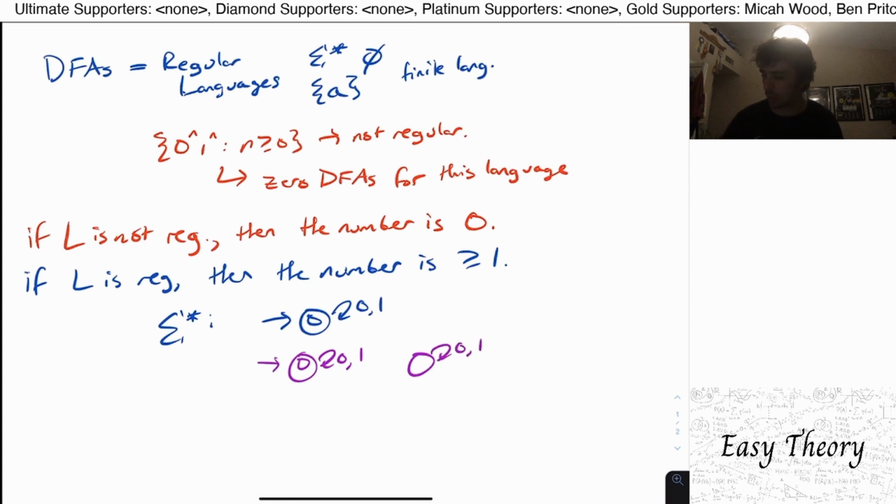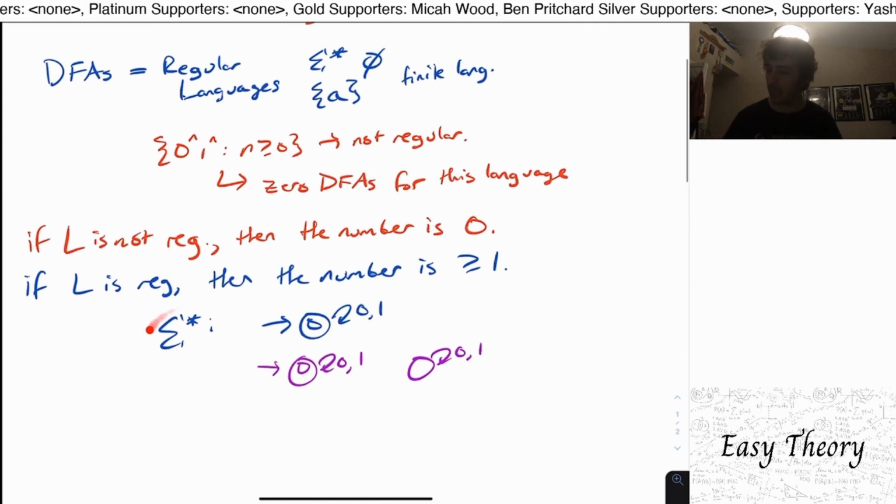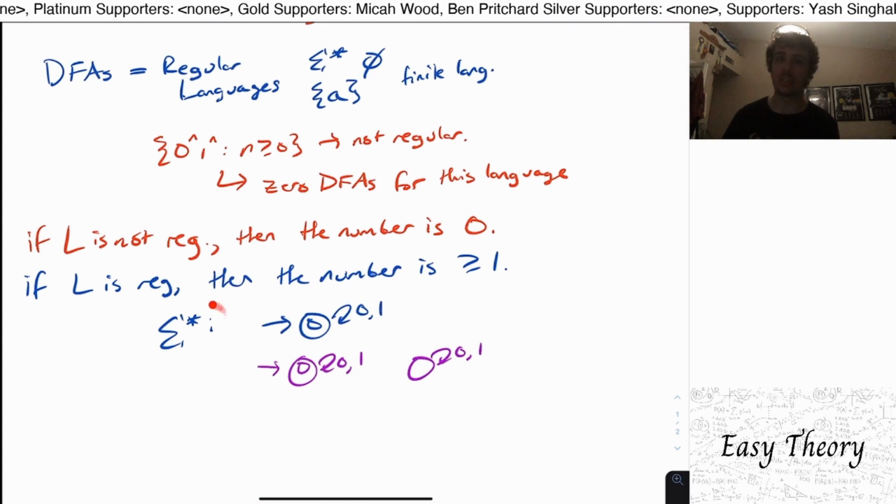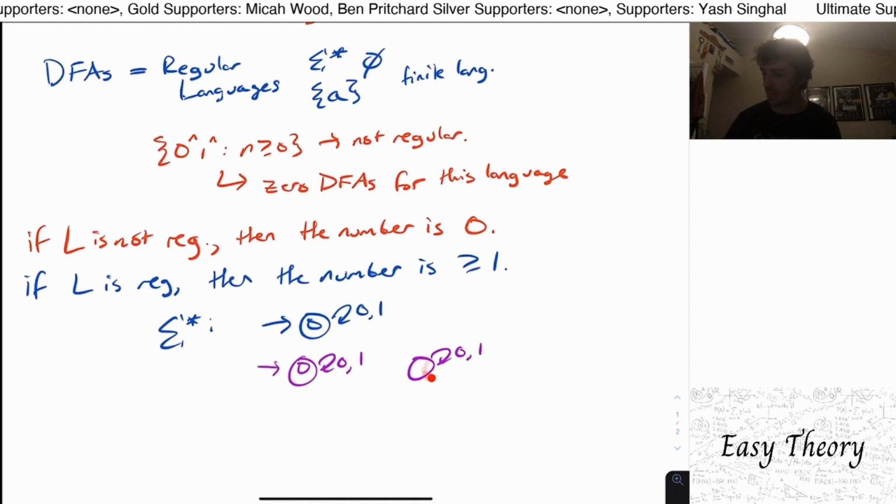But we could equally well define a DFA that does this, where we have, say, these two states where this second state is not reachable. It's not required that all states are reachable. And even if it is, you could define a DFA where every single state that you could reach is final. Those would all be equally good DFAs for sigma star. So we could repeat this procedure by putting a dead state over here as many times as we want. So what we could show is that there are infinitely many DFAs for sigma star.